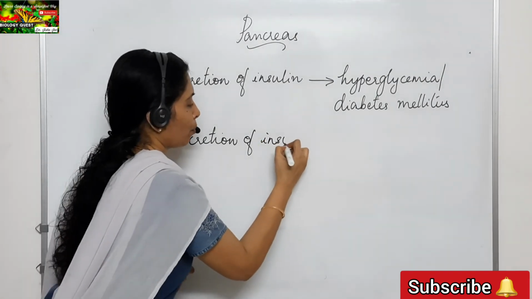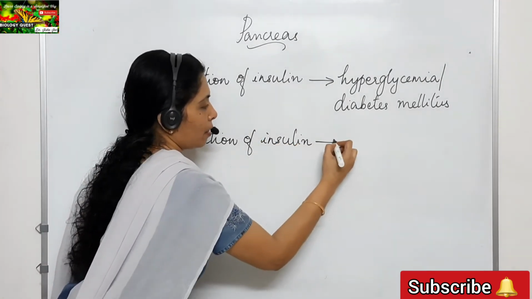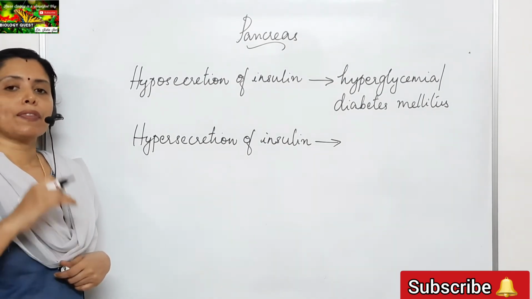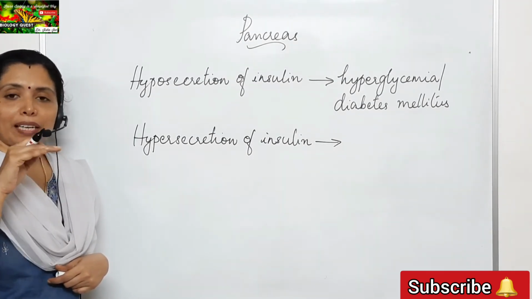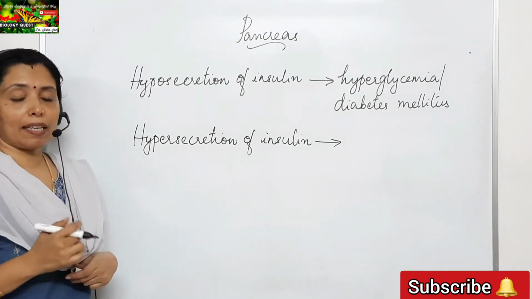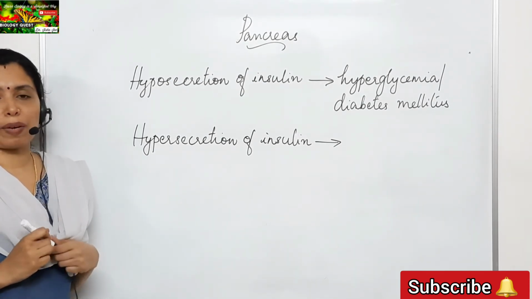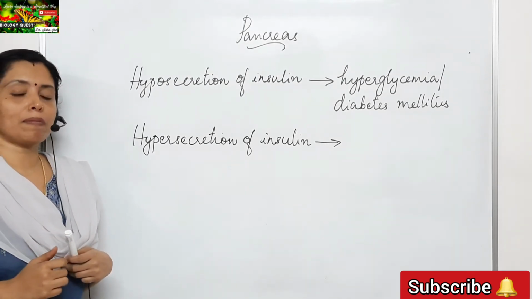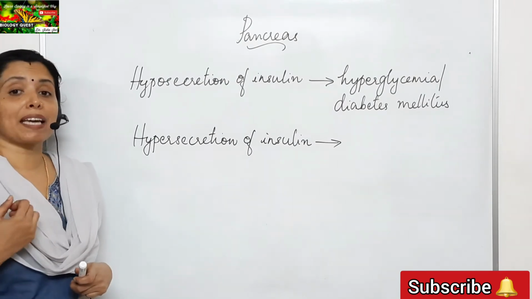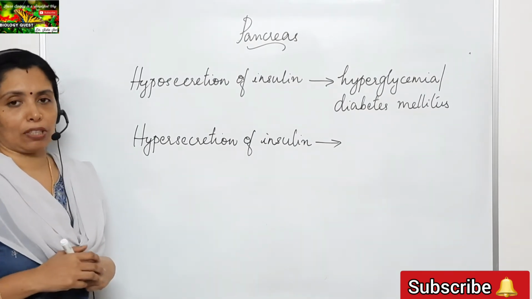Naturally, what will happen? Just think, when insulin is secreted in excess, what will happen? The blood glucose level will come down very fast, and sometimes the person may become unconscious or even enter into a coma stage.